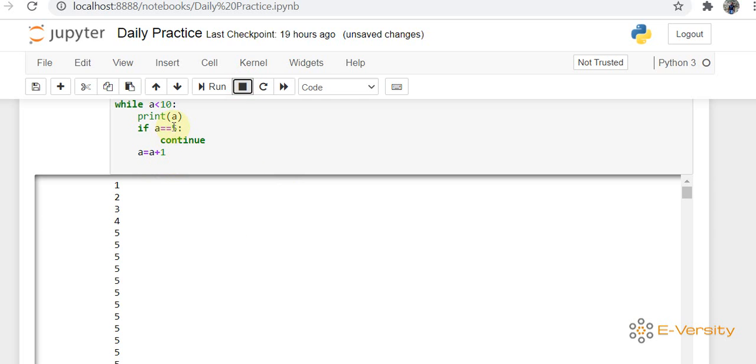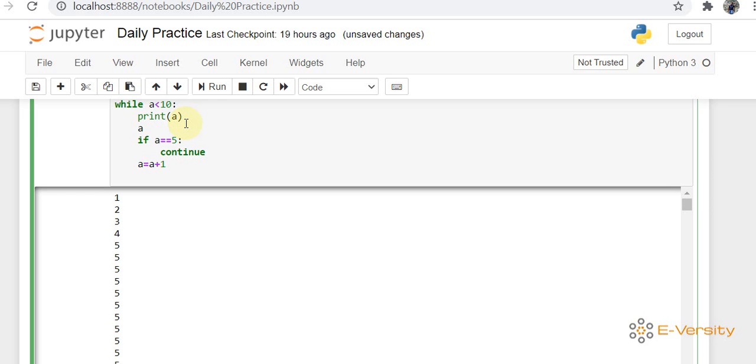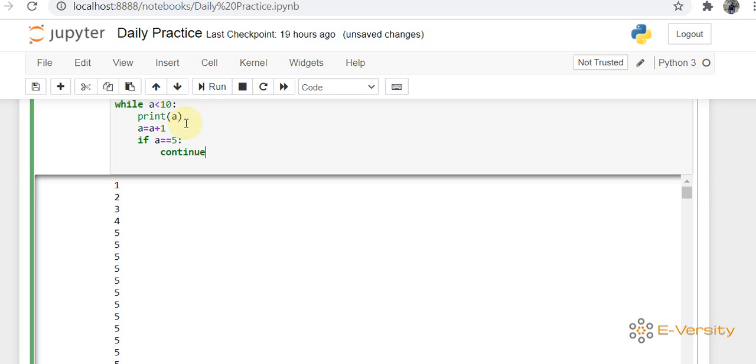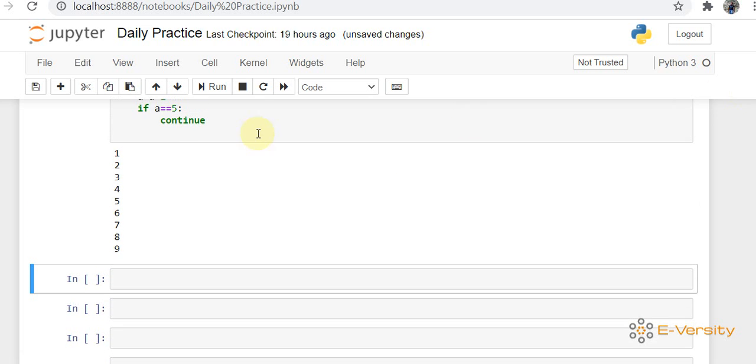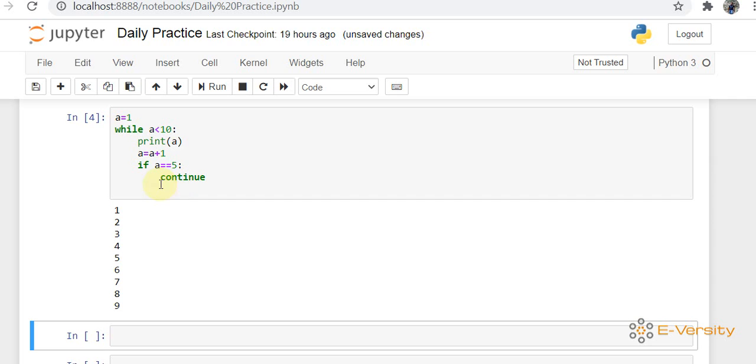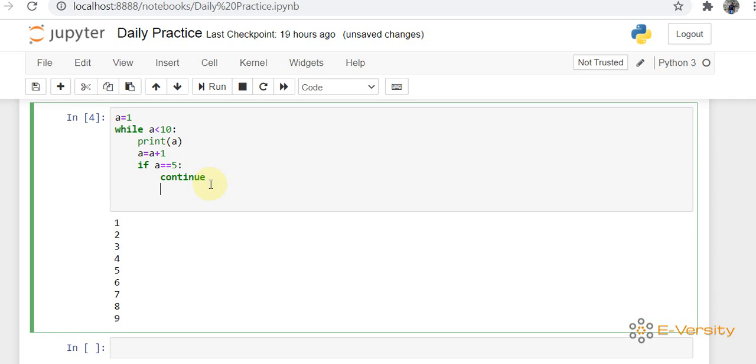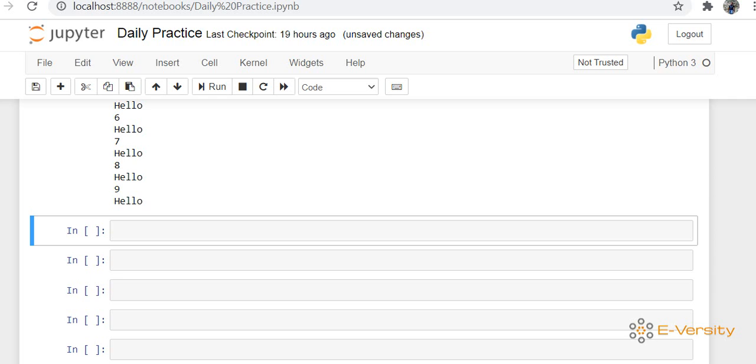You can see if I just want to skip, I can write a is equal to a plus 1. Now I am going to run this, so you can see it is printing 1 2 3 4 5 6 7 8 9, because it is jumping. After that there is no statement executed. I can write a simple statement, print hello. Now you can see the difference.